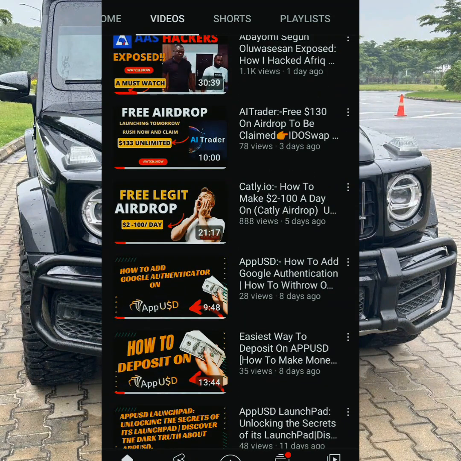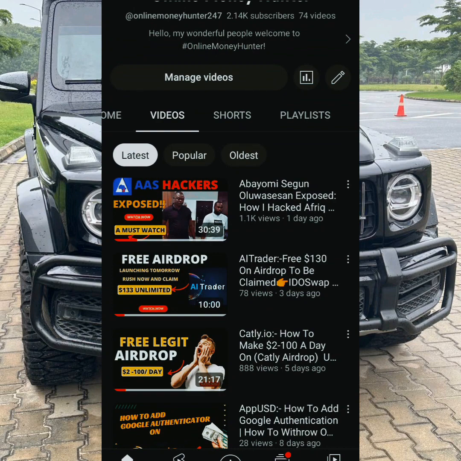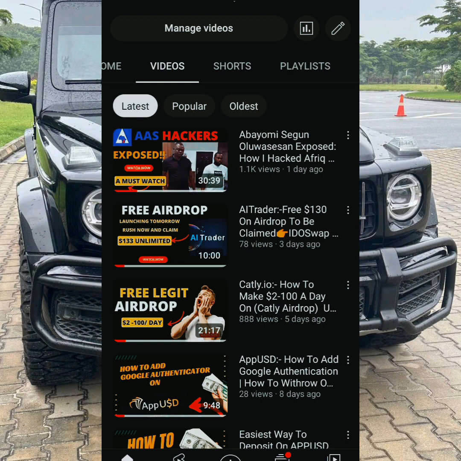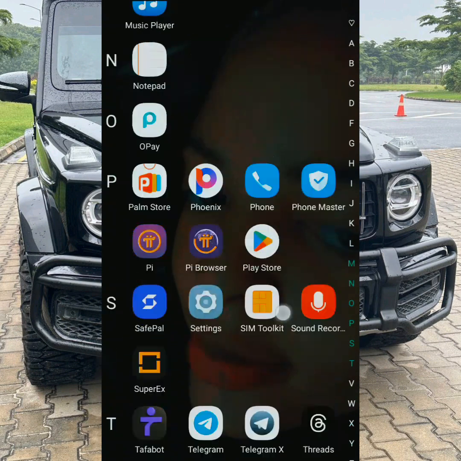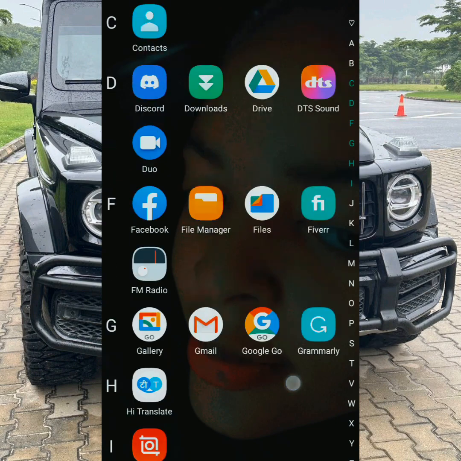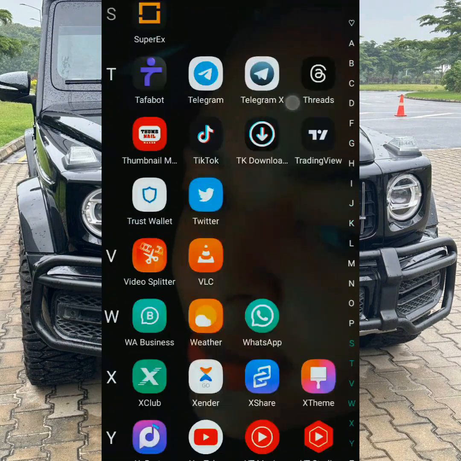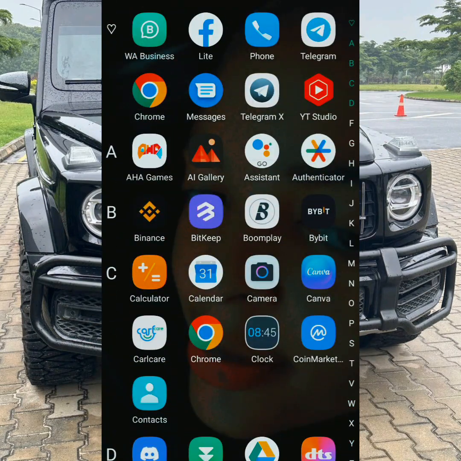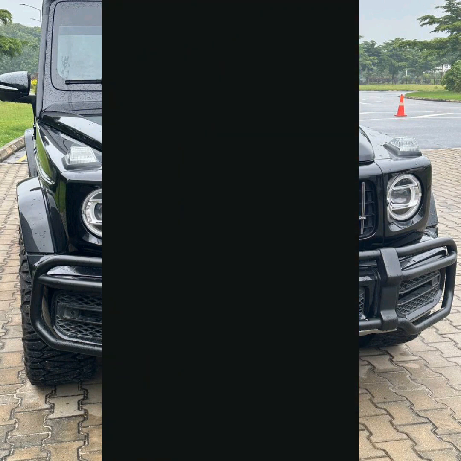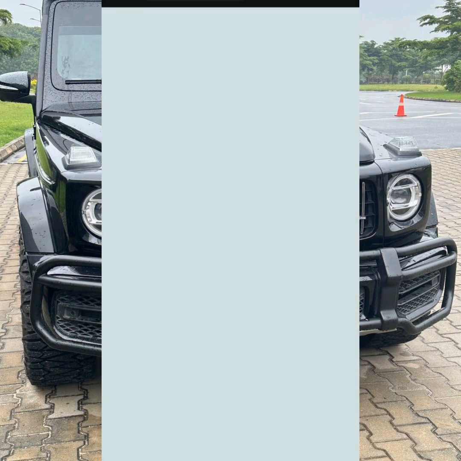So welcome back. Let me show you how you can make more money on Catly.io. So we go to our browser. You can use any browser of your choice. Let me make use of Chrome. We go to Chrome, then we go to Catly. If you haven't registered, all you need to do is rush to the description. You will see the link to register and you will get your 500 Catly free of charge. Then you can stake it and start making money.